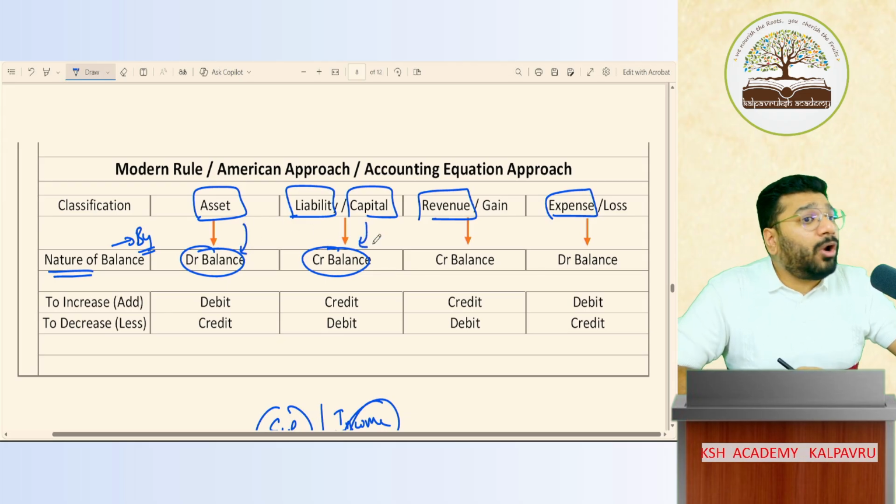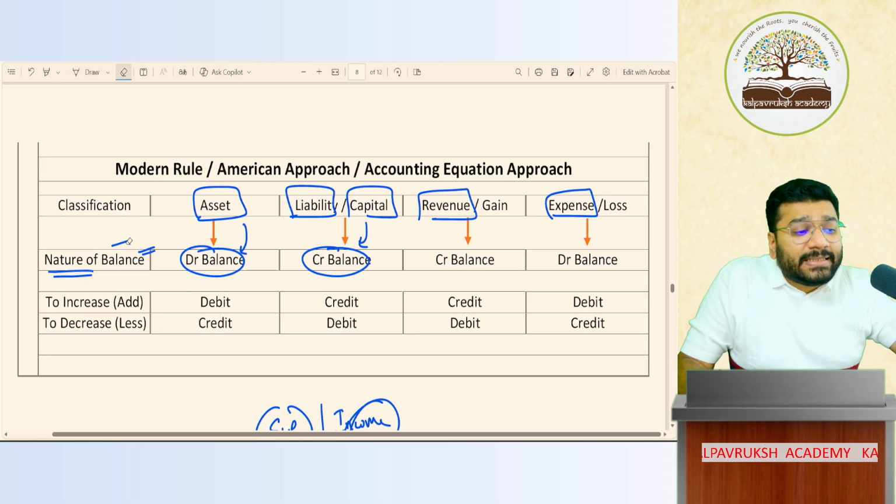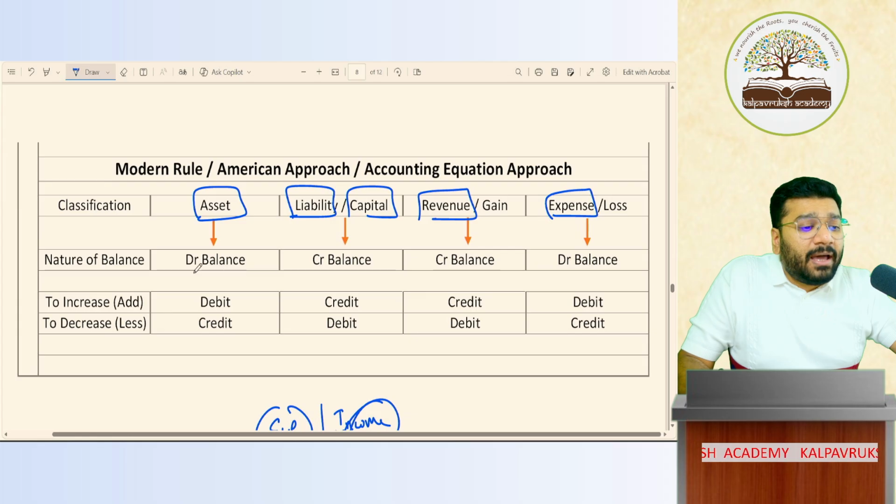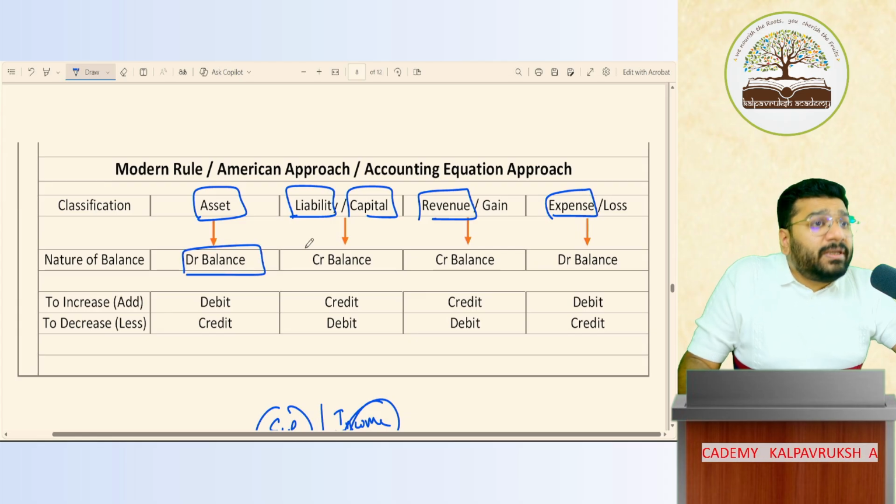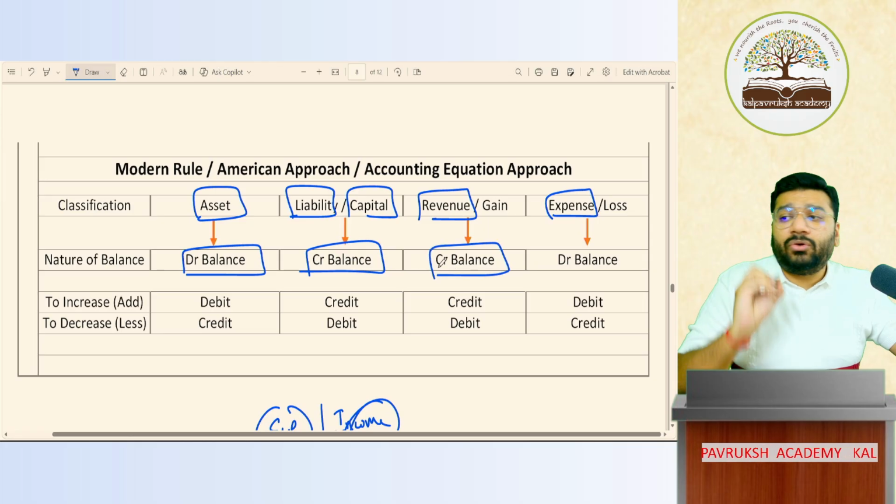But today, I'll not be able to give you the logic. When can I give the logic? When I do the ledger. As of now, today, you remember that asset will always have what balance? Asset will always have debit balance. Liability and capital will have what balance? Credit balance. Revenue will have what balance? Credit balance. This I can make you understand.